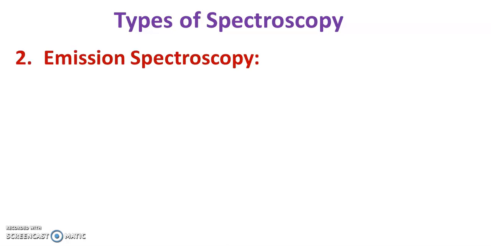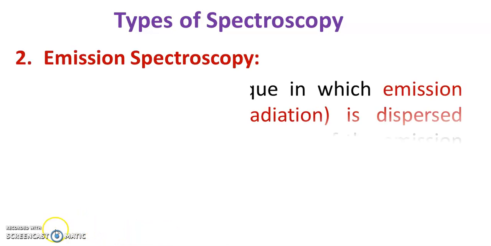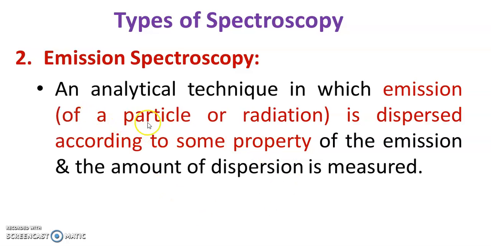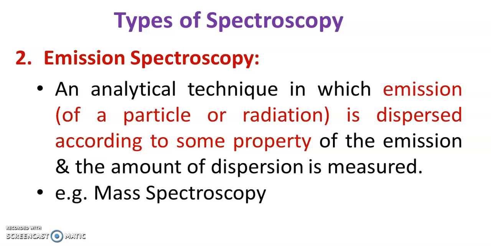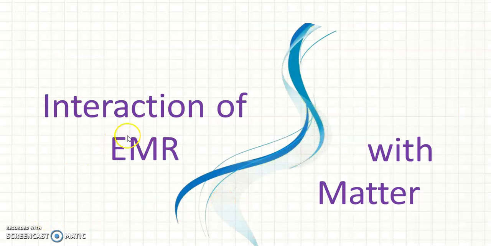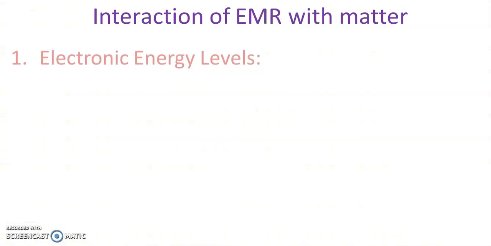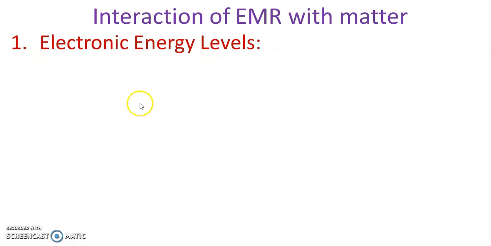The second type is emission spectroscopy, where emission of a particle or radiation is dispersed according to some property of the emission, and the amount of dispersion is measured in this emission spectroscopy. An example is mass spectroscopy, which is nothing but mass spectrometry. After that, we may discuss what kinds of changes take place at the molecular or atomic level after interaction of electromagnetic radiation with matter.